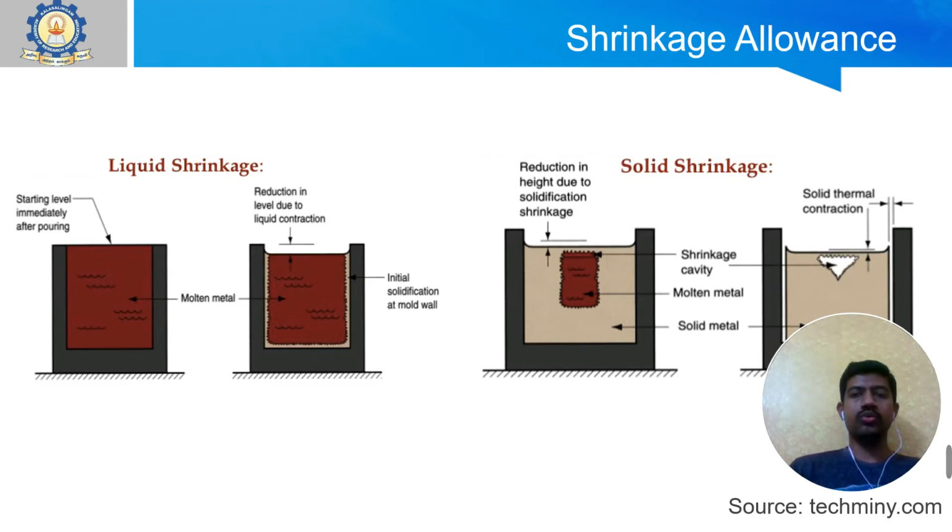In order to avoid this, you know that risers can be used, where the risers will supply an additional amount of material during solidification. Due to the reduction in volumetric size, the liquid material from the riser will flow into the molding cavity and occupy the space wherever there is a shrinkage. For this process, the riser should solidify later compared to the mold cavity. So, you have to consider these types of allowances while designing the pattern.